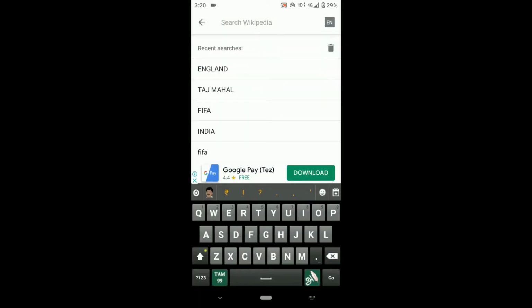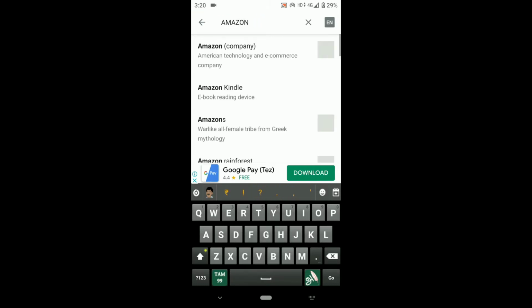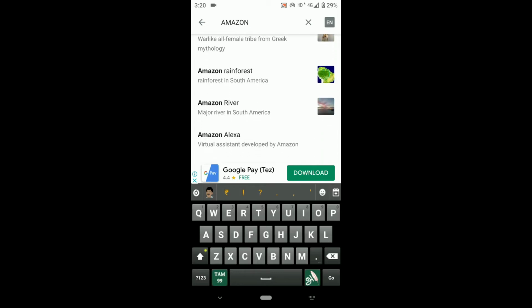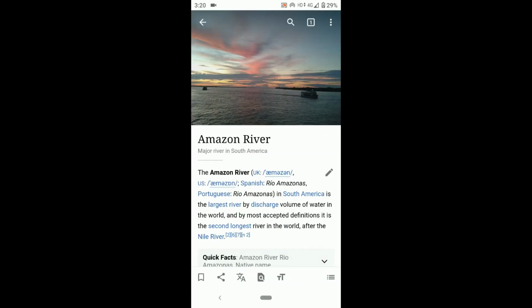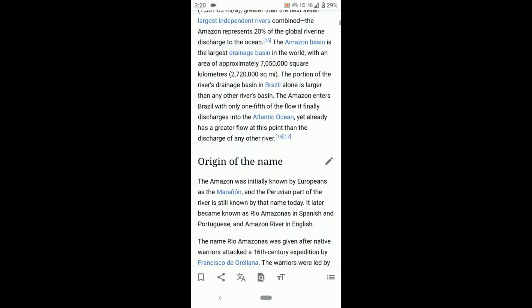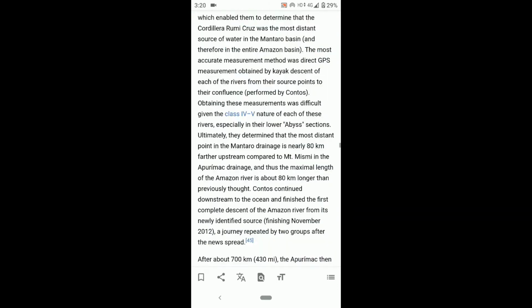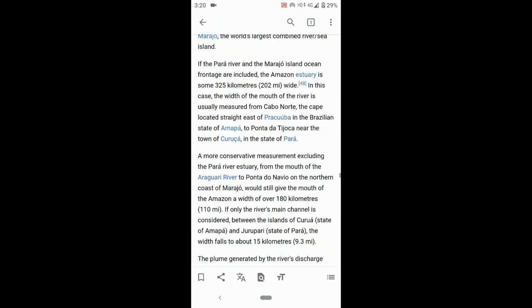So let's go for something other. I can go with Amazon forest. You can see Amazon company is also available, Amazon river, Amazon rainforest. I'm going to go with Amazon river, which is located in South America. It is the largest river by discharge volume of water in the world and, by the most accepted definition, the second longest river in the world. There are many origins and subtopics available, so make sure to check it out.